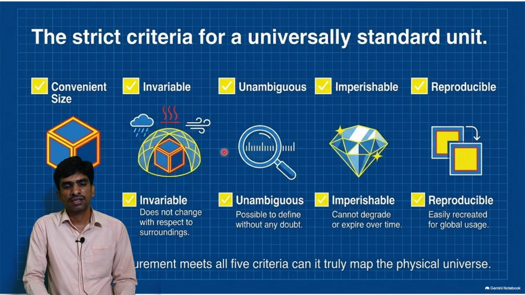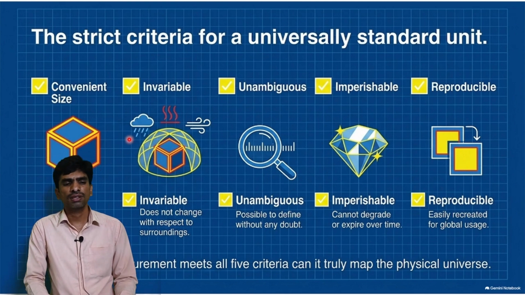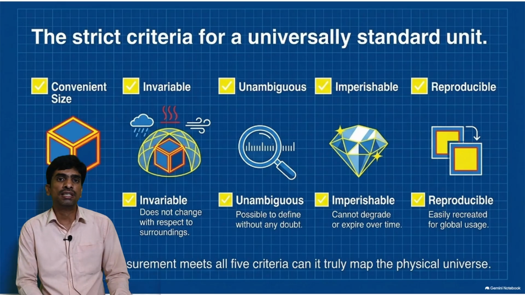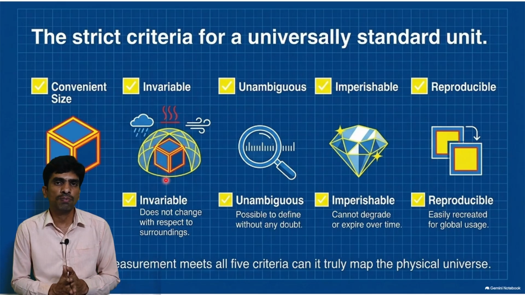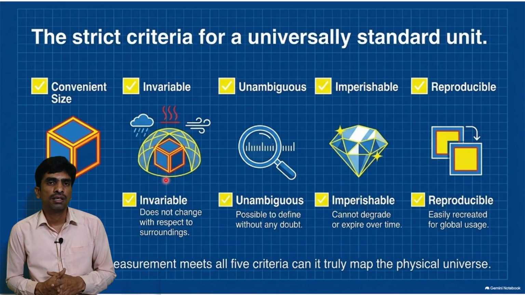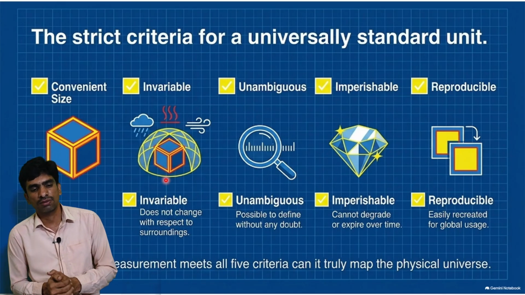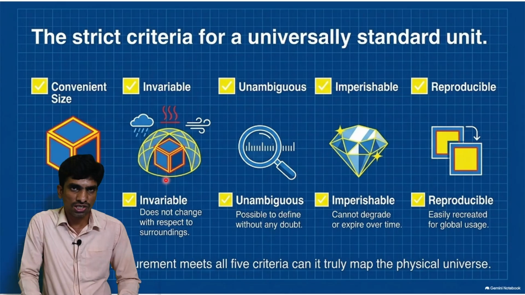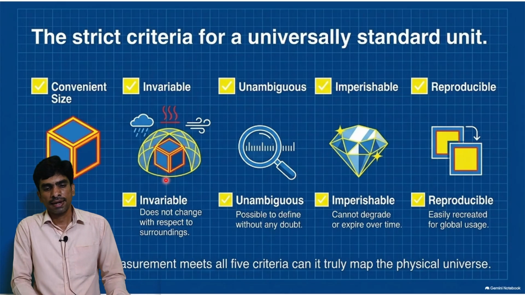Next, the strict criteria for a universally standard unit. The unit must be convenient in size and invariable. Invariable means it does not change over a period of time. In any season, rainy, winter or summer, the unit must be the same. Third one, unambiguous.